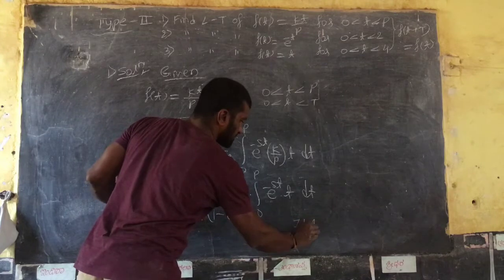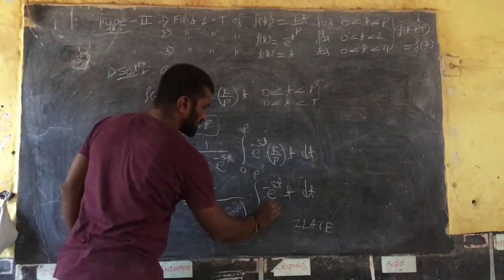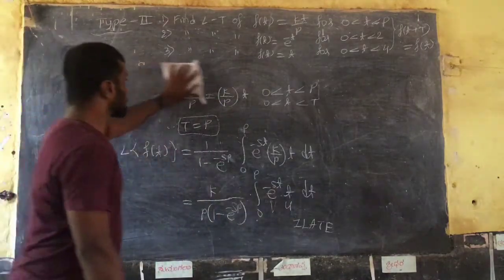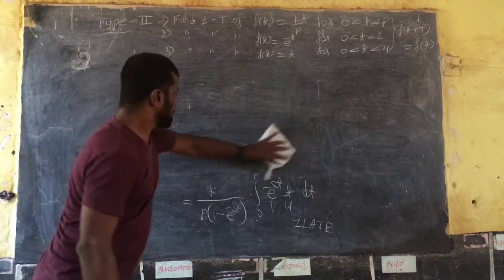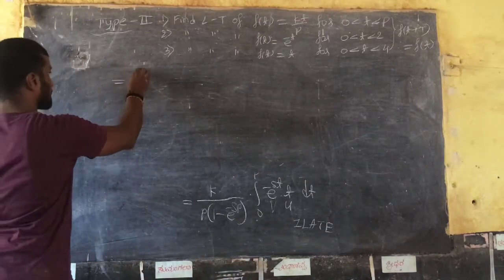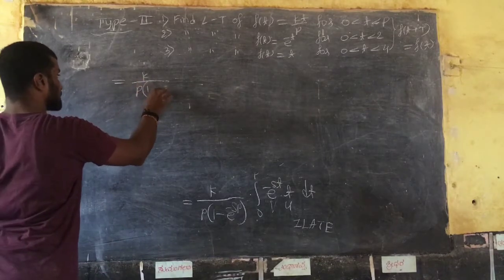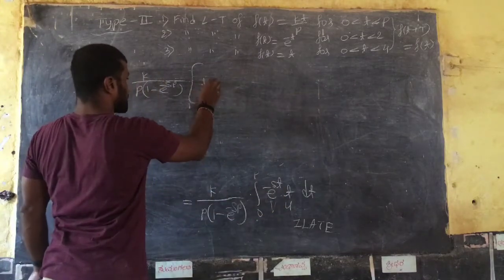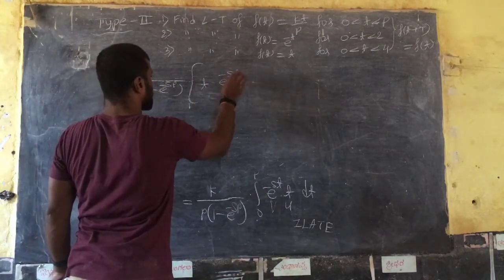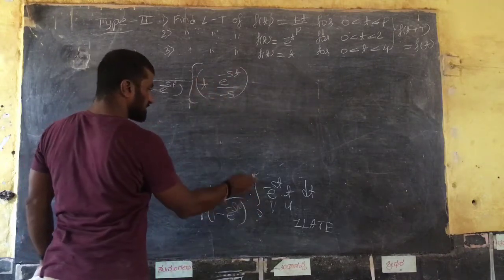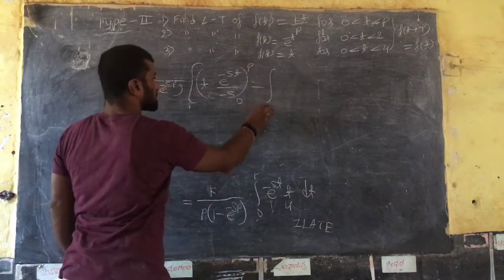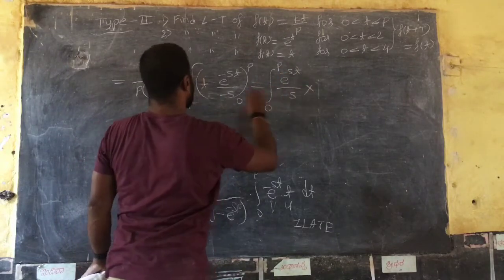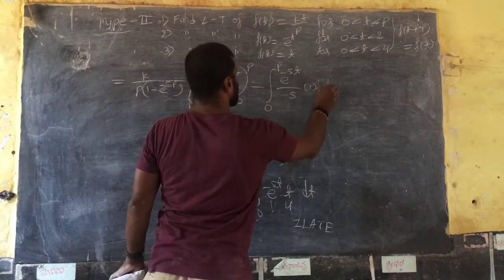Apply the Ilate form. Exponential is the second function, t is the first function, so reverse it and write it in u into v form, right? So that is equal to k divided by p into 1 minus e raised to minus sp, so into, first function as it is, integration of second function e raised to minus st divided by minus s, range is 0 to p, minus integration of 0 to p, integration of second function as it is divided by this, into differentiation of first function, which is 1, into dt, right?